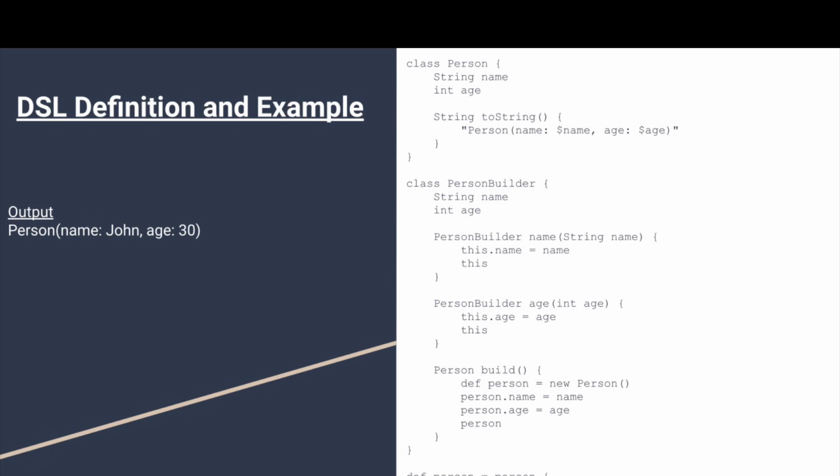So let's look at the example on the slide. First, we define a simple Person class with two properties: a string, the name, and an integer variable, age. With the toString method, we can provide a custom string representation of the Person object. Not only do we now have our class and our toString method, this program also shows a PersonBuilder, which is responsible for constructing the Person objects. Then lastly, we have the build method, which implicitly invokes the construction of the Person object with the properties as stated earlier.